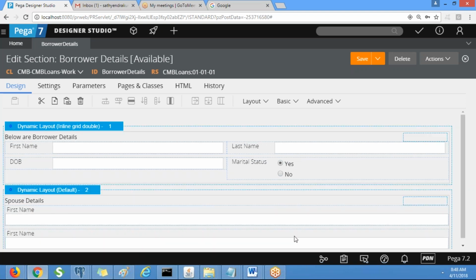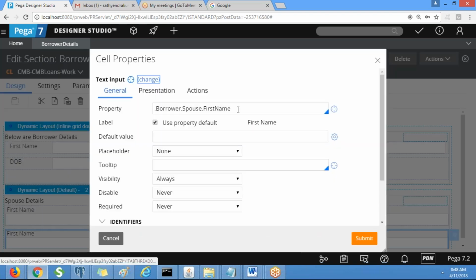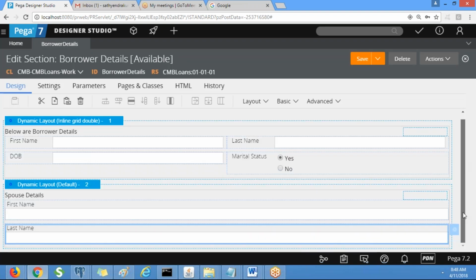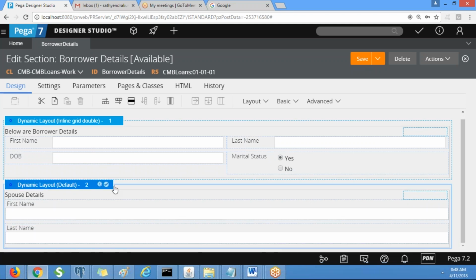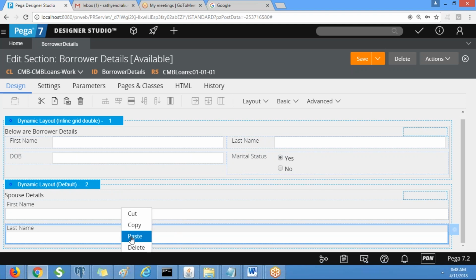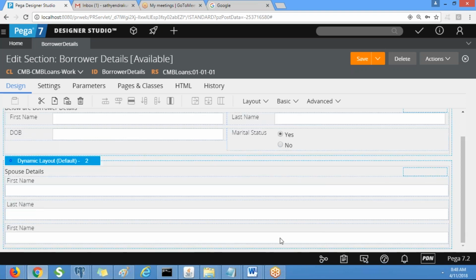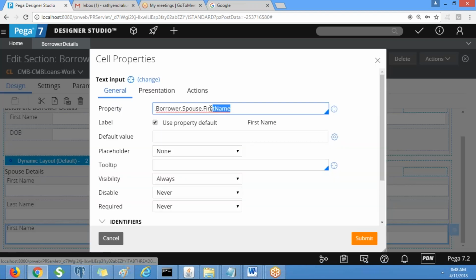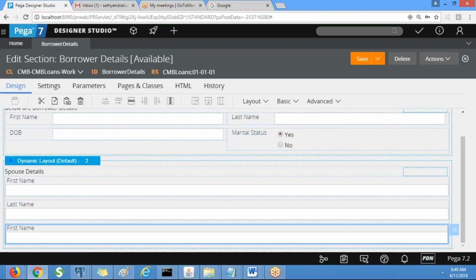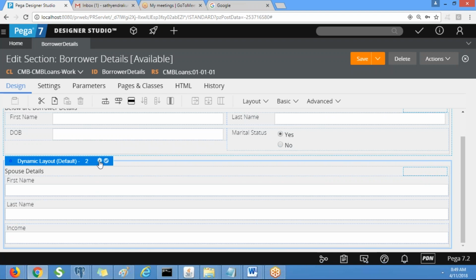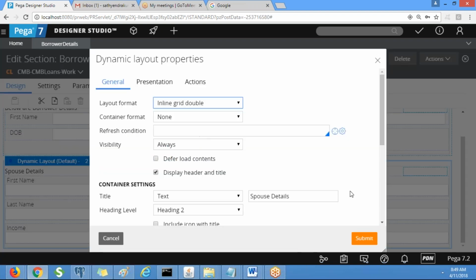Copy, paste, change it to last name. And we need spouse income. If you want, you can use all those properties because they are in the same inheritance path. Now change this layout format to inline grid double.